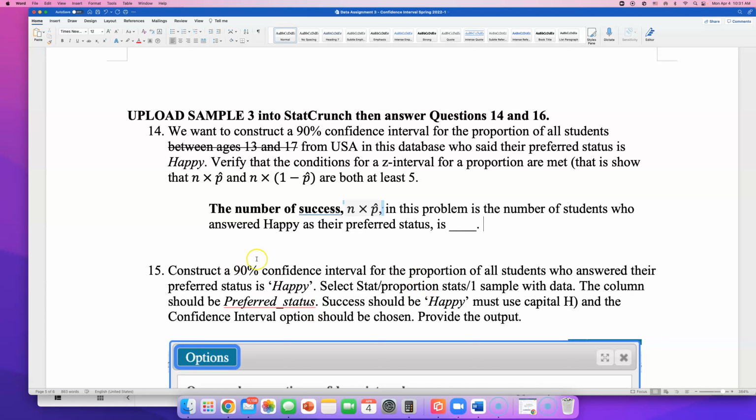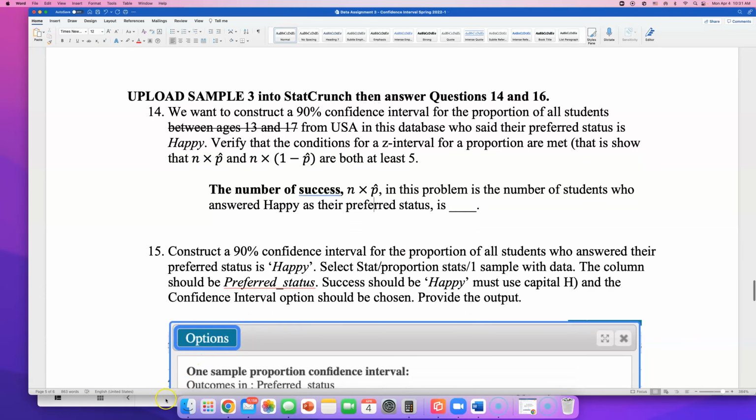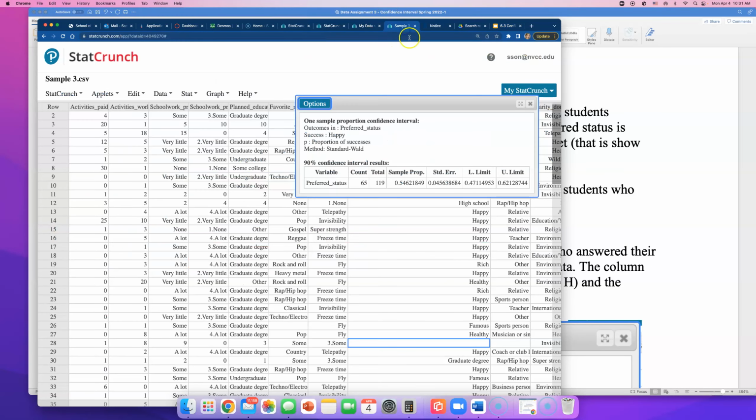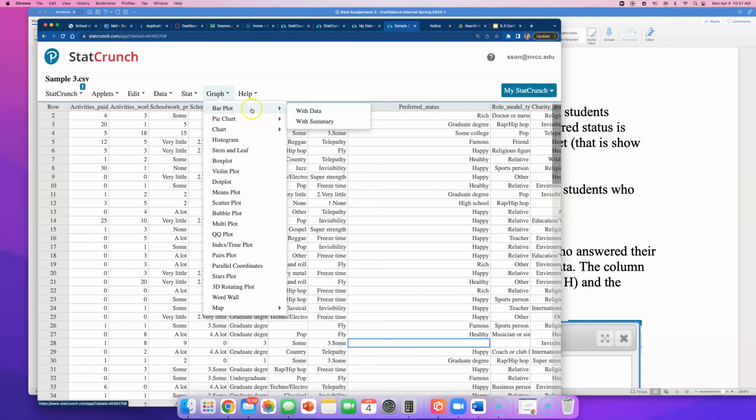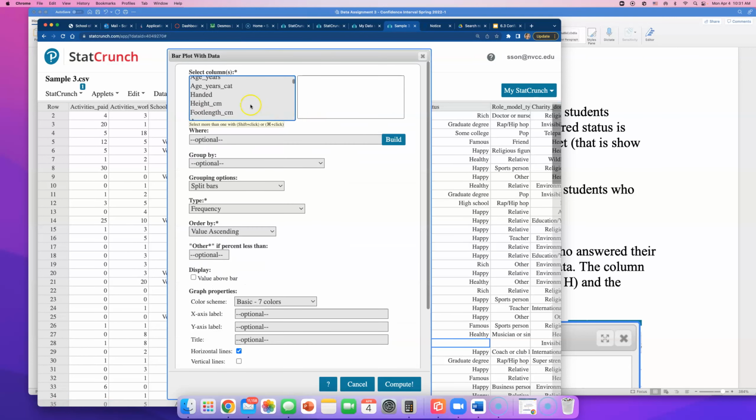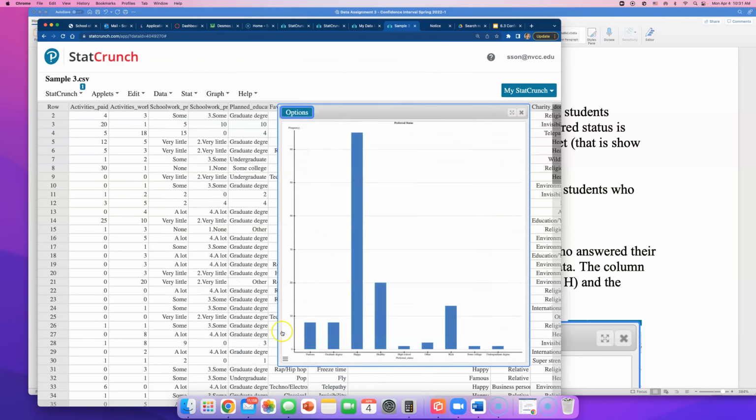Okay. So remember, guys, we did use charts in our first unit. We can simply do a pie chart or bar chart. Take a look. I can just do a quick descriptive statistics. Maybe I can do a pie chart. I'll do a bar plot with data, and then I want to know how students answered on preferred status. I think it's in the bottom here. Okay, and maybe I can title this as preferred status. And here it is.